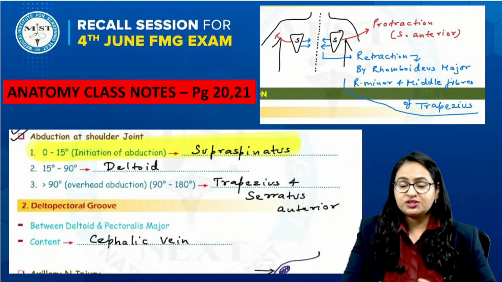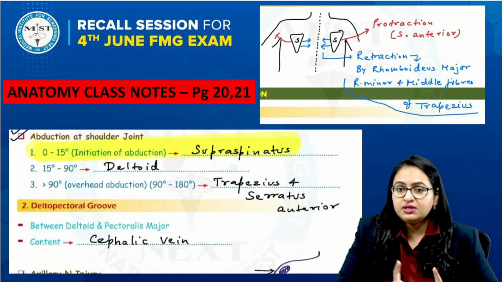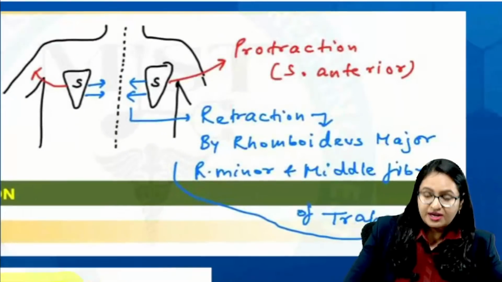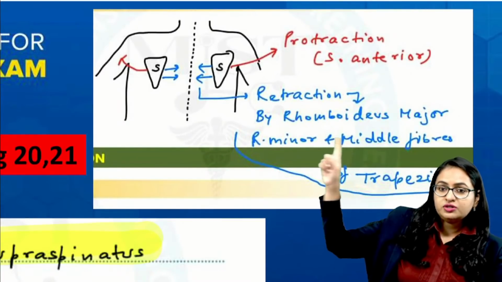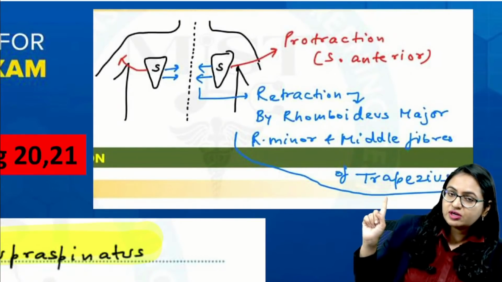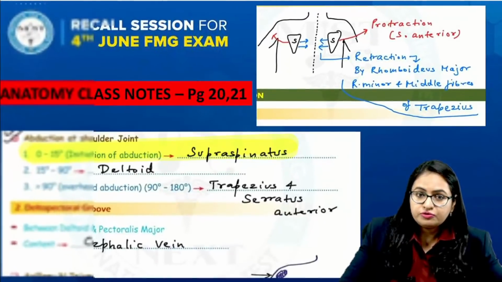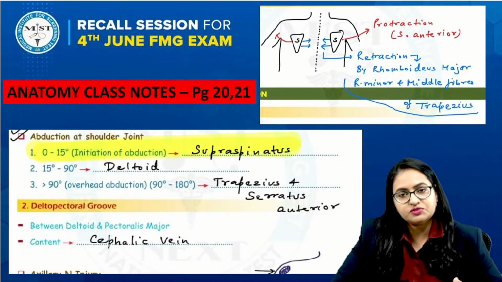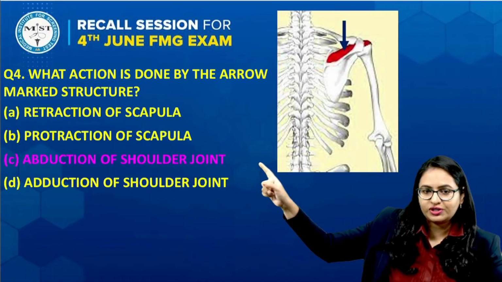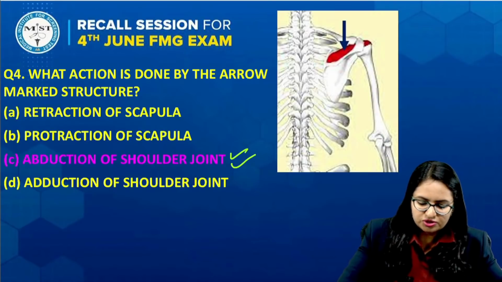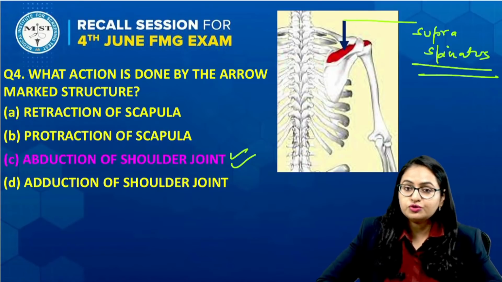Now, when you talk about retraction, many students were confused whether the answer is retraction or protraction. If you see retraction and protraction over here, the protraction, we know one muscle mainly, which is serratus anterior. And when you talk about the retraction, it is by rhomboids minor, major, as well as the middle fibers of the trapezius. So these are the muscles which are helping in that. So there is no confusion in this question. Very well we know supraspinatus we have identified, and the action which is performed by this is abduction of the shoulder joint. Okay, the answer of this question is abduction of the shoulder joint, and this muscle is supraspinatus. This is the posterior view of the scapula.